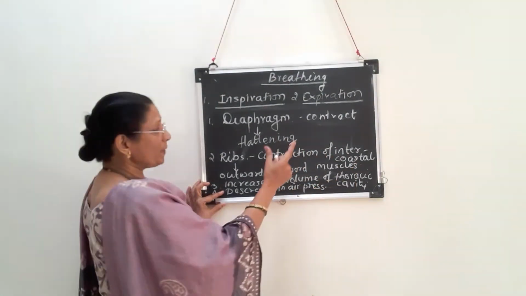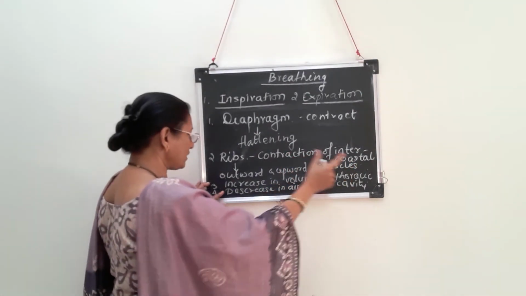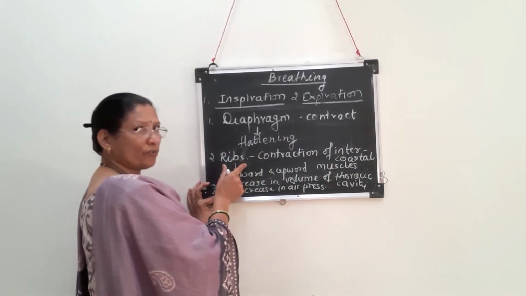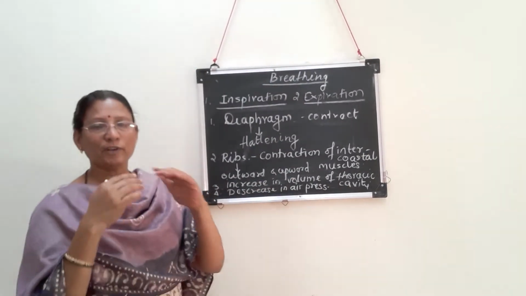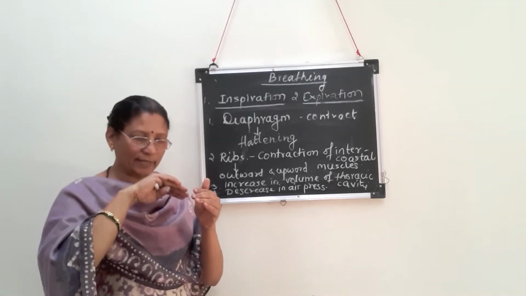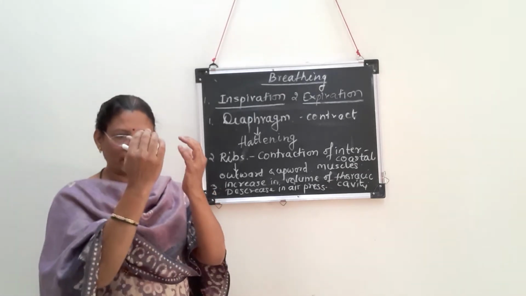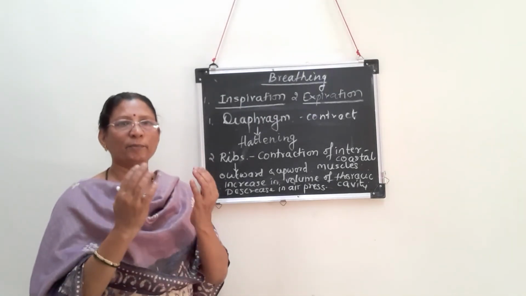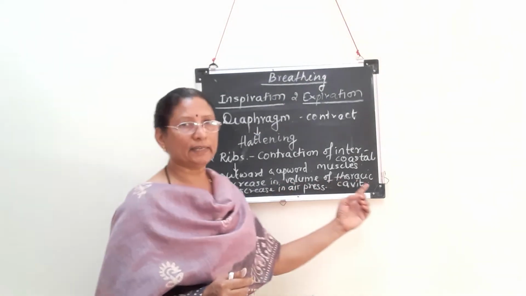Next, the intercostal muscles will relax, and due to their relaxation, the ribs which had moved upward and outward will move inward and downward. So there is dome shaped diaphragm, ribs come downward and inward, and because of that the volume of the thoracic cage will decrease.